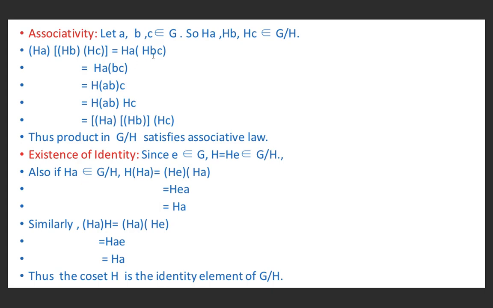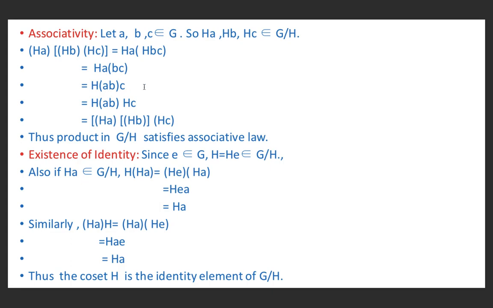And bc is an element of G because the closure axiom is satisfied in G and b and c are elements of G. So this is again equal to H of a into bc. Because a is an element of G and bc is an element of G, therefore abc also belongs to G, because again the closure axiom is satisfied in G. And this is equal to H(abc) because the associative law also holds for the elements of G, because G is a group.